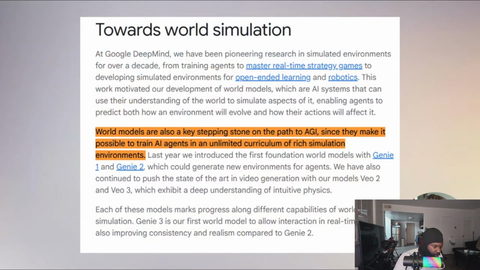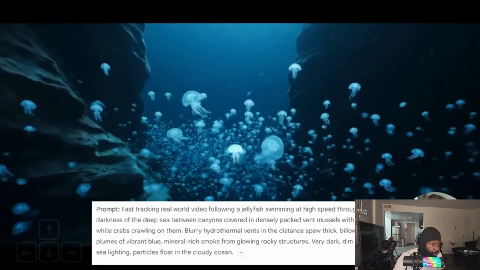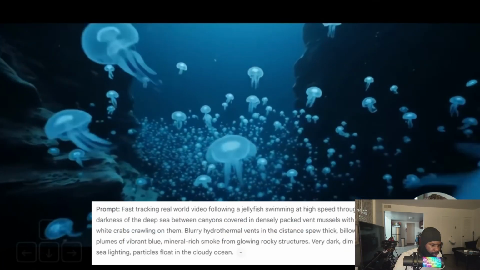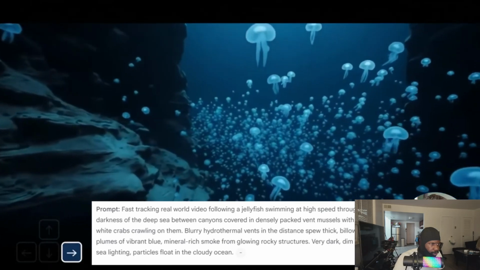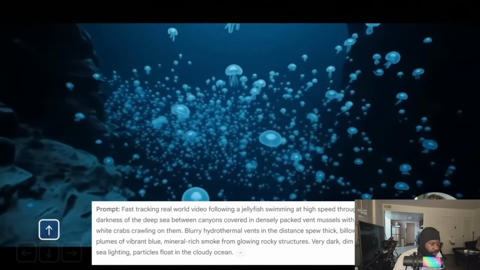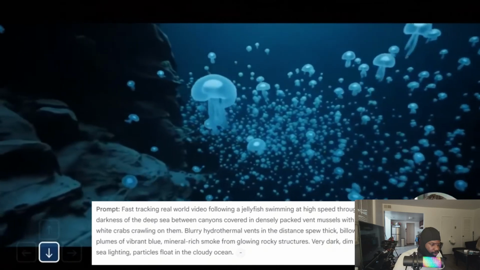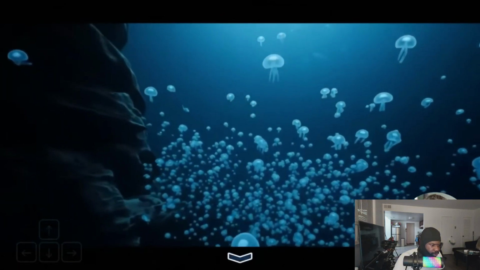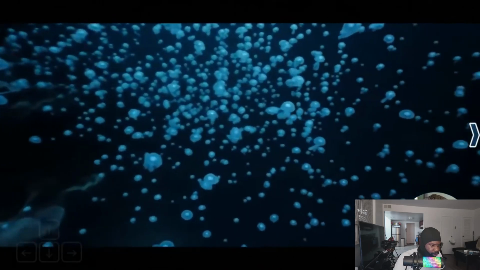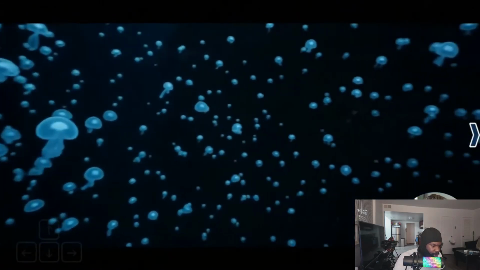Google says this is their first step towards something called AGI. That's artificial general intelligence, basically AI that's as smart as humans at everything. Why does creating worlds matter for AGI? Because if you want to train AI to be really smart, it needs to practice in millions of different situations. Right now, we're limited by how many situations humans can create. With Genie 3, AI can create unlimited practice worlds for itself. It's like having an AI that can create its own school with unlimited classrooms and unlimited lessons, all automatically.